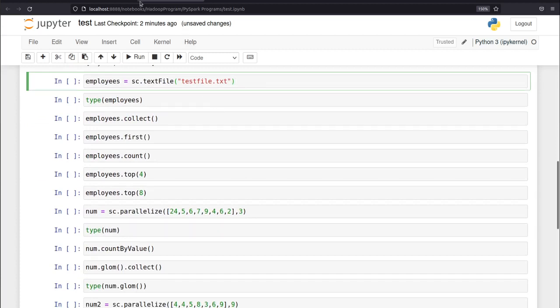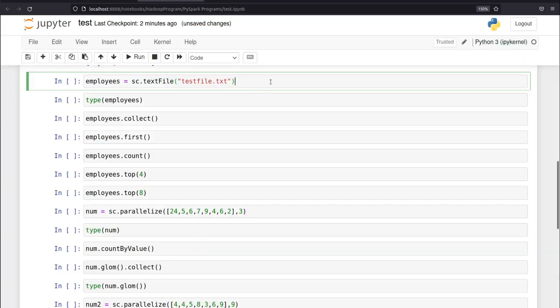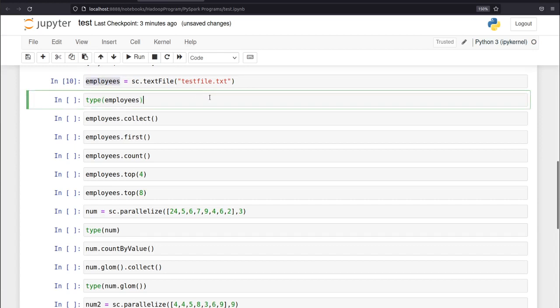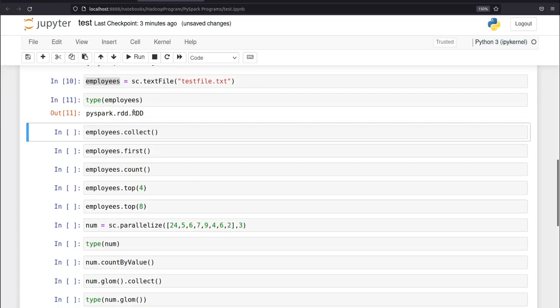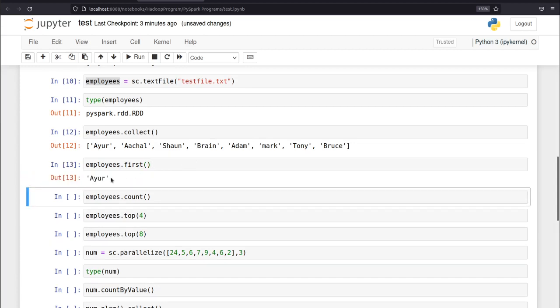And now we are going to take the data from our text file. So I'll just show you the file. This is my text file which I have saved, and now let me load it. It is now loaded and it is saved in employees. Now let's get the type of employees. As you can see, it is RDD, and let's read it, and we are getting it. Now let's run the first command without entering anything. As you can see, it is giving me the first element which is stored in my text file.